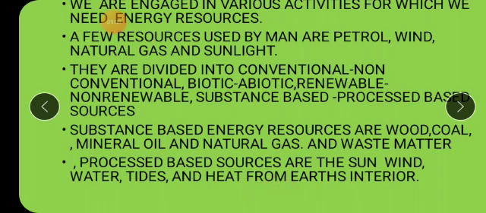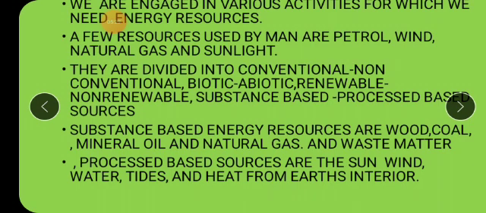This is known as what, children? Geothermal energy. Geo means what? Earth. Thermal means heat from the interior of the earth. That is said to be geothermal energy. The heat, you know very well, inside the earth there is tremendous heat, tremendous temperature, so that heat is very easily used for producing electricity.